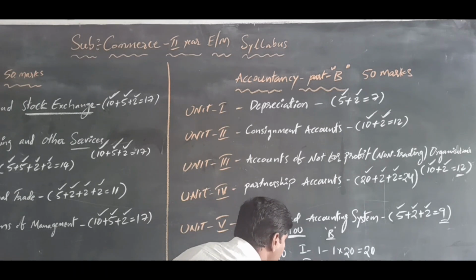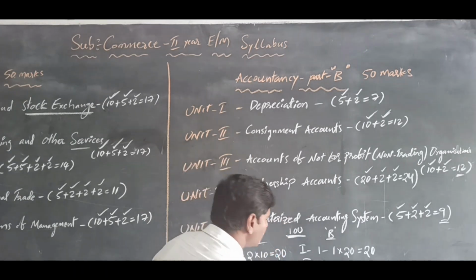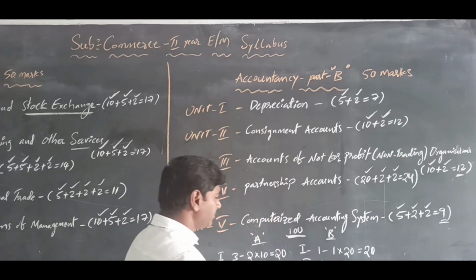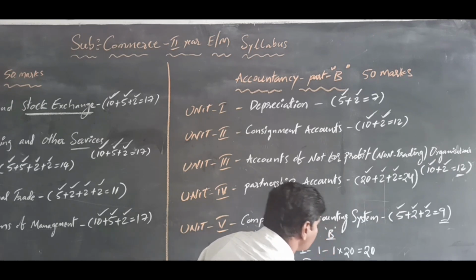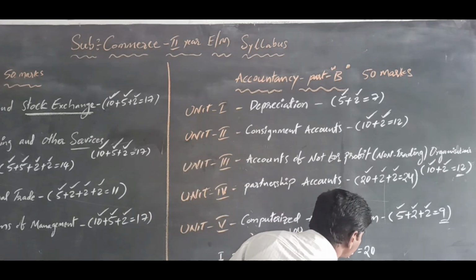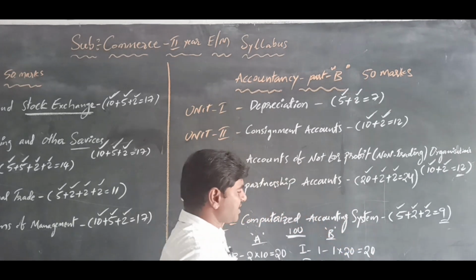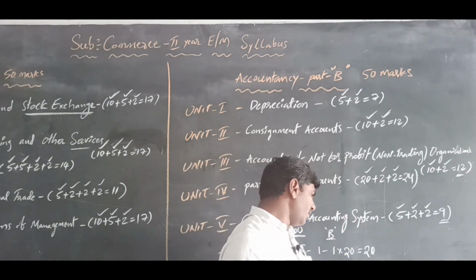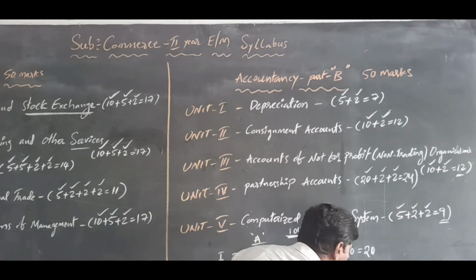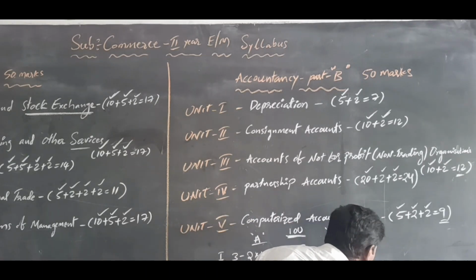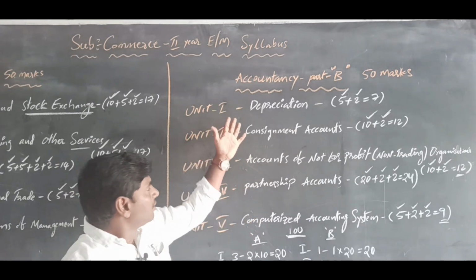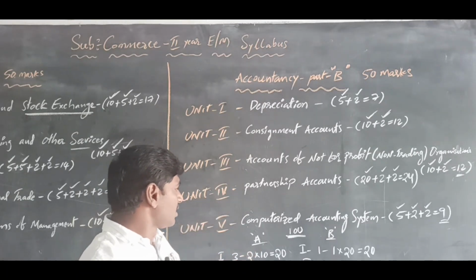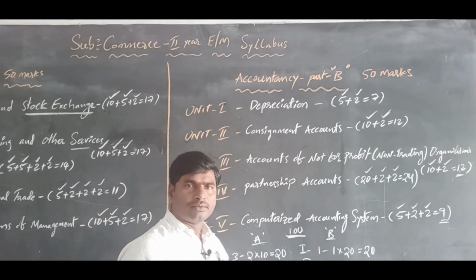The last bit, the fourth bit, has 8 questions, you write only 5 questions, each question 2 marks, 5 twos are 10 marks. Totally 20 plus 10 is 30, plus 10 is 40, plus 10 is 50, totally 50 marks you get. So this is the total syllabus and weightage marks.